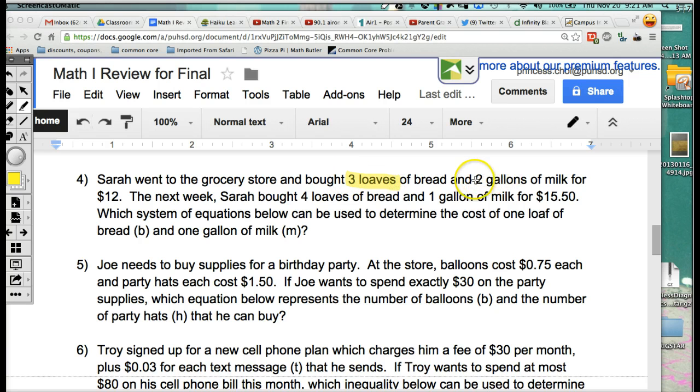So 3 loaves of bread and 2 gallons of milk. Now keep in mind over here, what does it say? Which system of equations below can be used? That means you don't have to know the answer. You just have to select the correct equation. Okay? So 3 loaves of bread and 2 gallons of milk for $12. And then 4 loaves of bread and 1 gallon of milk for $15.50. All right? And they even tell you we want the bread to be represented by the letter B, and we want the milk to be represented by the letter M, right?